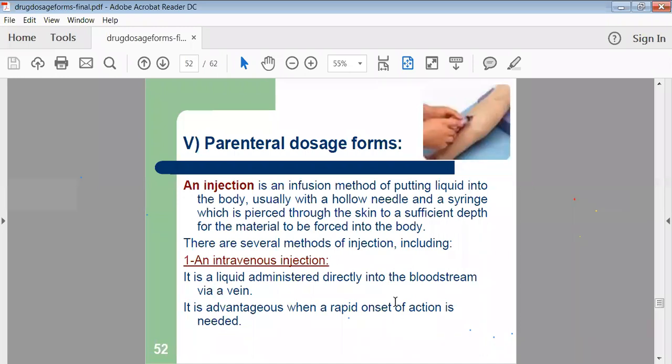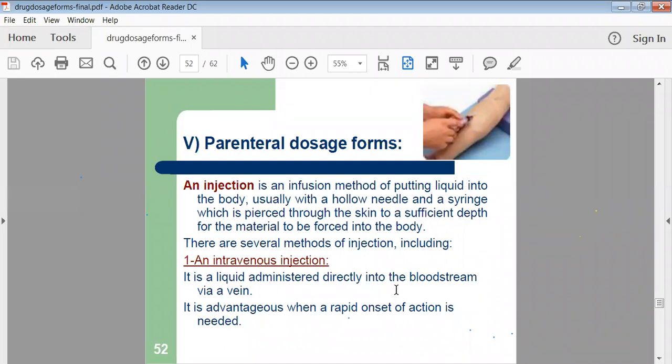Then parenteral dosage forms. Now what are the parenteral dosage forms? Parenteral dosage forms means the preparations which we administer directly into the blood. That's why they are called parenteral preparations, avoiding the oral cavity or the oral route. We administer that preparation directly into the blood with the help of a vein or an artery, so your drug is reaching the blood directly.